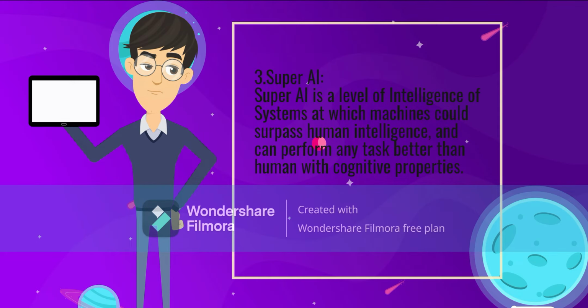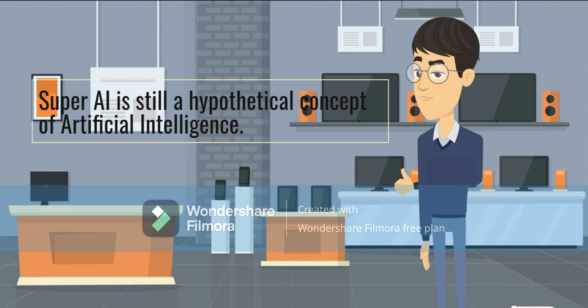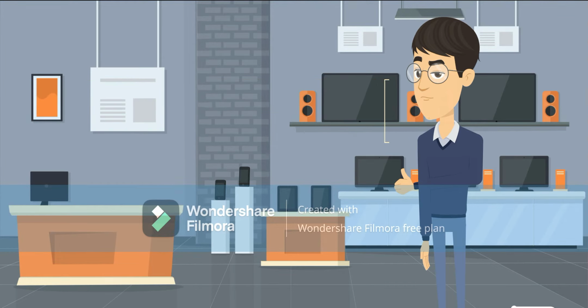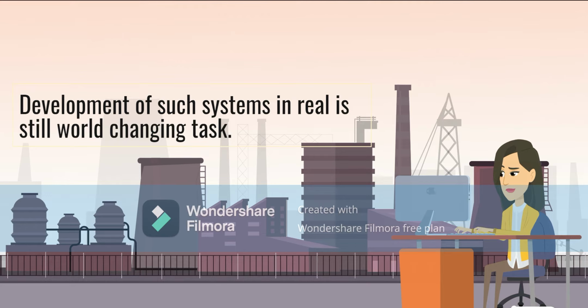3. Super AI. Super AI is a level of intelligence of systems at which machines could surpass human intelligence and can perform any task better than humans with cognitive properties. Super AI is still a hypothetical concept of artificial intelligence. Development of such systems in real is still a world-changing task.